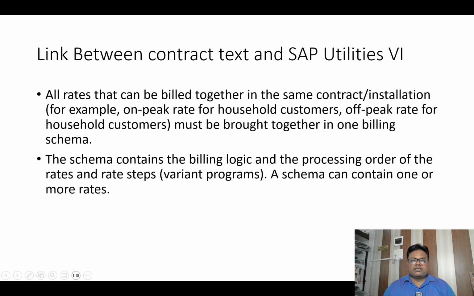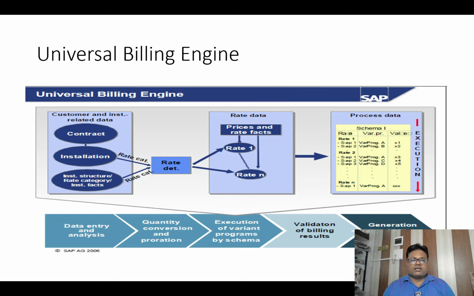All rates that can be billed together in the same contract installation, for example, on-peak rate for household customer and off-peak rate for household customer, must be brought together in one billing schema. The schema contains the billing logic and the processing order of the rates and rate steps, and variant programs. A schema can contain one or more rates. Universal billing engine.